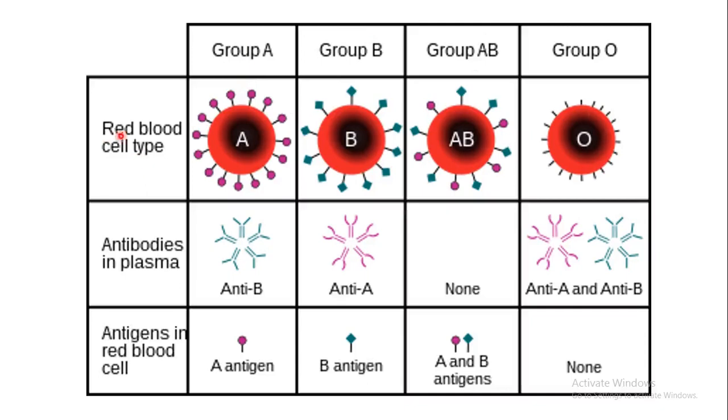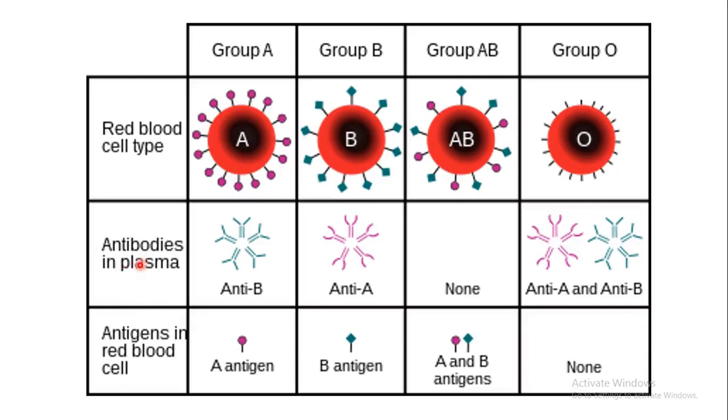Let's see first which antigen is present on the red blood cell. In blood group A, it has A antigen present. Blood group B has B, AB has both antigens, and O doesn't have any antigen. Next, antibodies in the plasma.